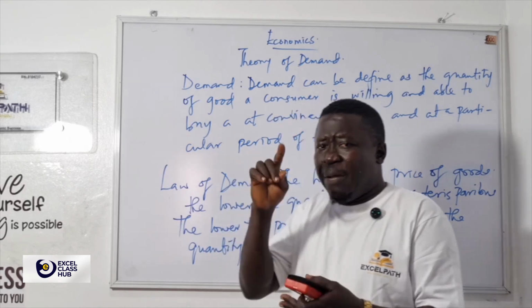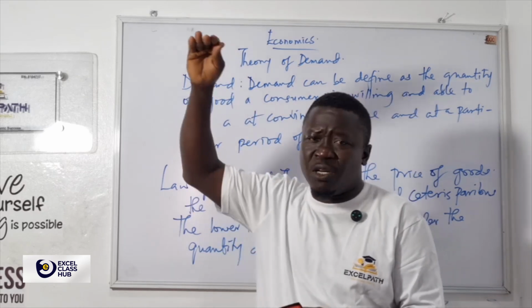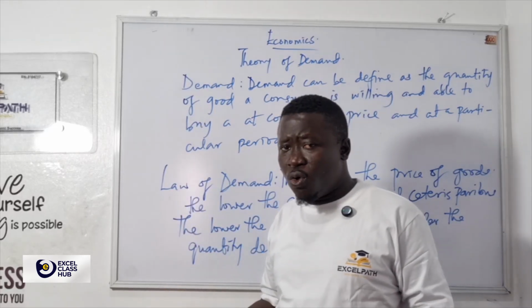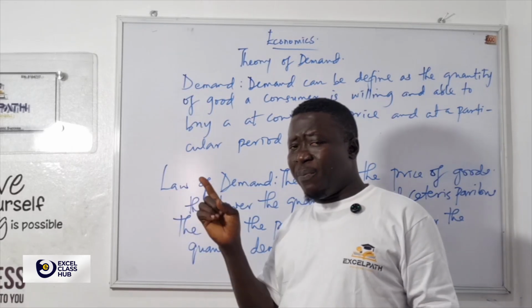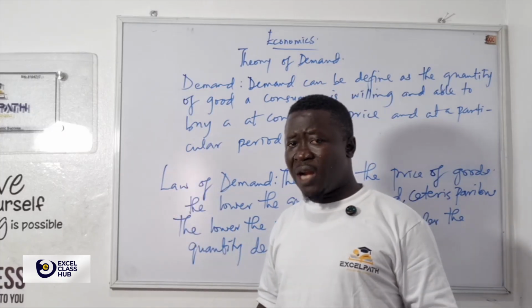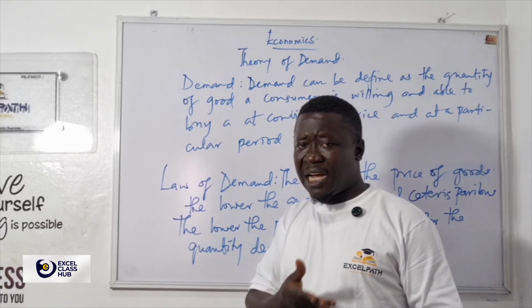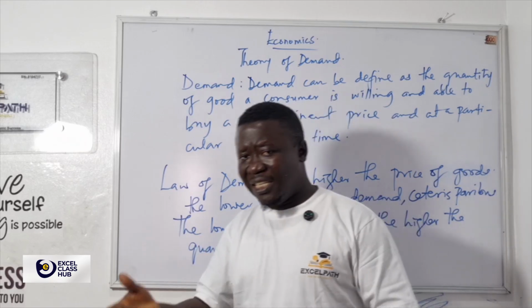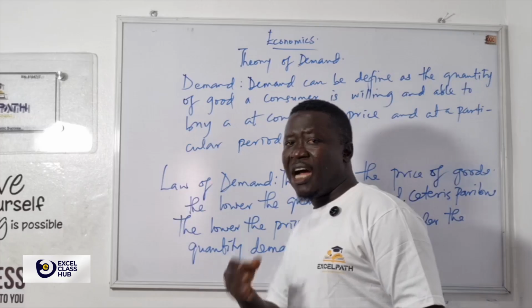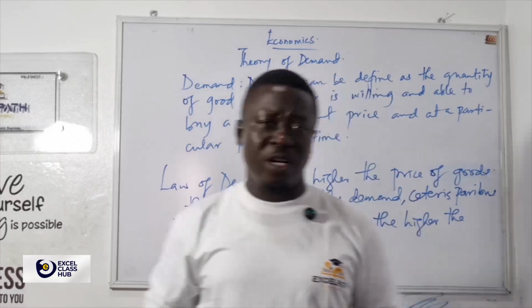But if the price of rice is now about 1,300 naira, would they be able to buy anything? No. Ceteris paribus, if the price of a derica of rice is as low as 300 or 400 naira, instead of buying 1 derica, they can buy 2 to 3 derica. That is what we prove on the law of demand.